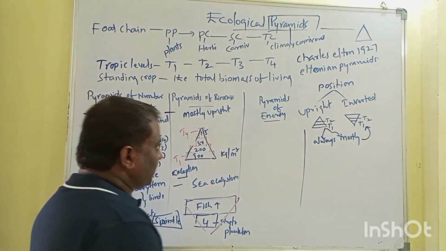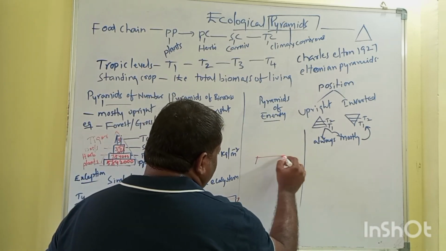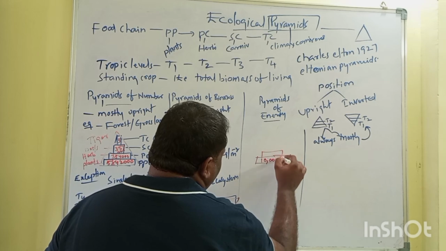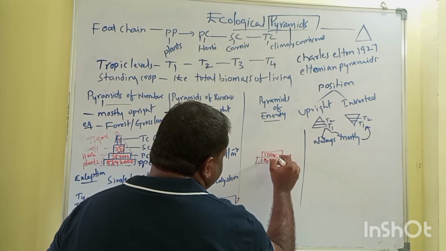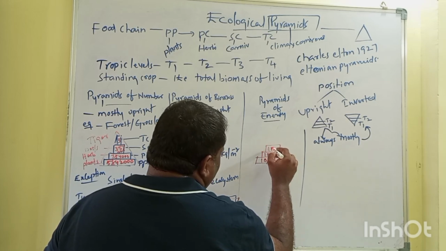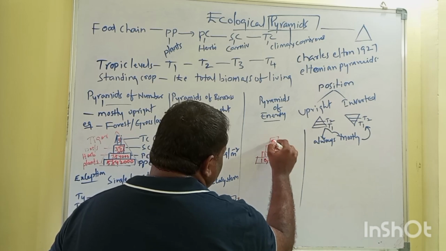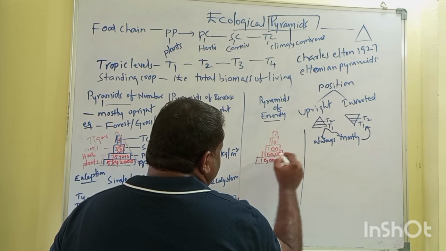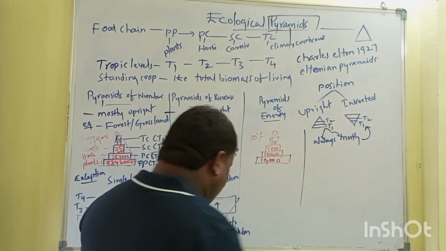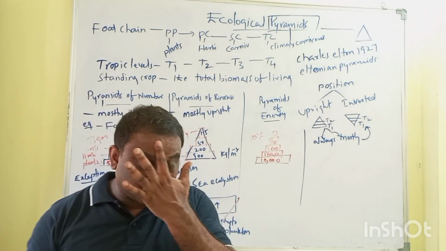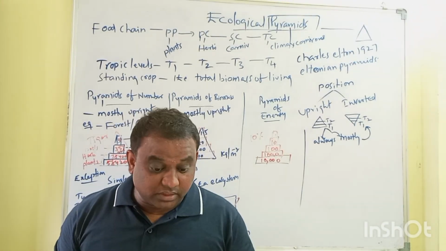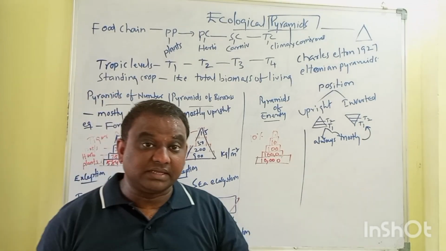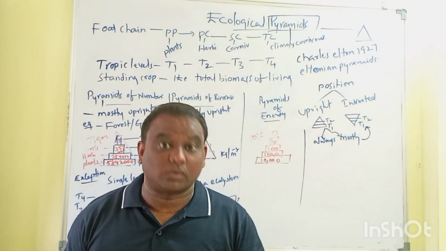Now coming to the pyramids of energy. The pyramids of energy are always upright. Why is it always upright? Only 10% of energy. It's only 10% of energy that can transfer from one trophic level to the next trophic level, whatever the ecosystem you take. Only 10% of energy will be available for the next trophic level.